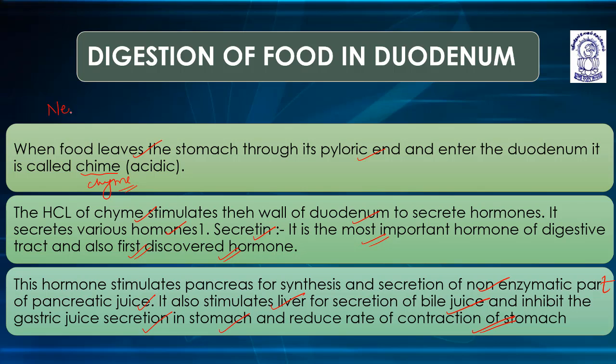Neutralization of acidic chyme occurs by bile juice.